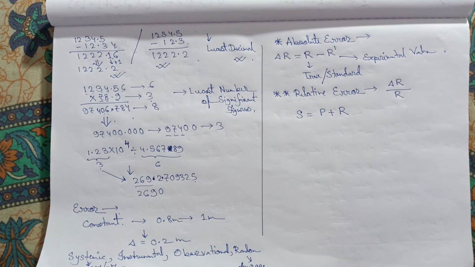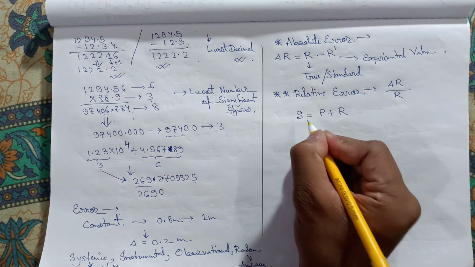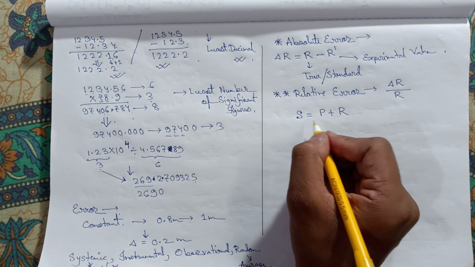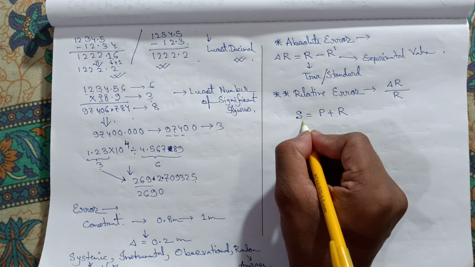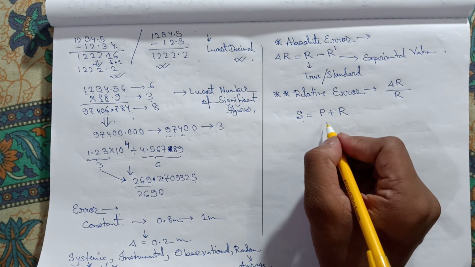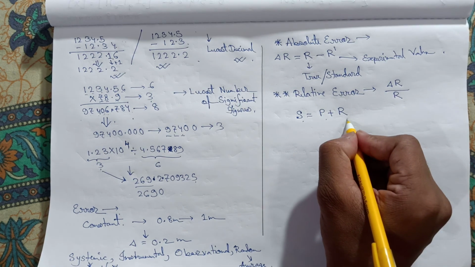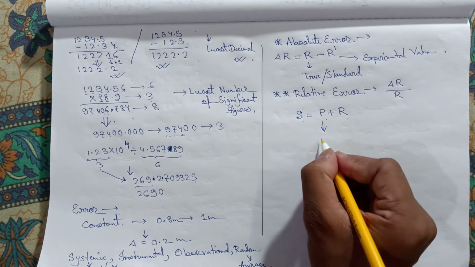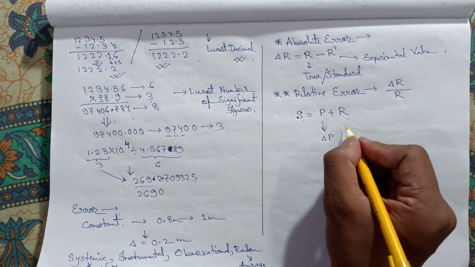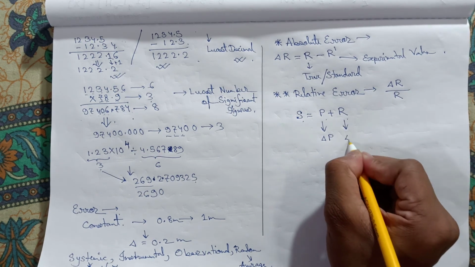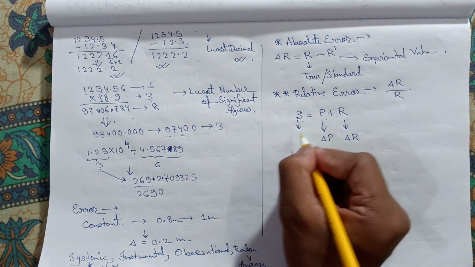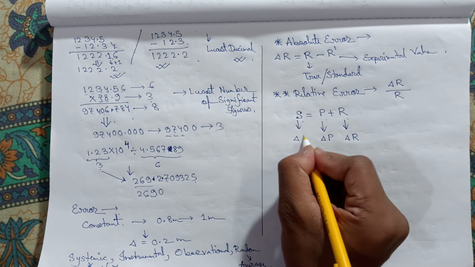So if you want to measure the error in s, you can measure it by the error in p and the error in r. Suppose the error in p is del p, absolute error, the error in r is del r, absolute error, the absolute error in s is del s.